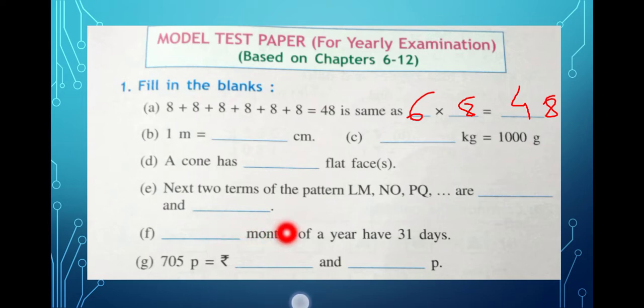Okay. How many months have 31 days? This one we have already done very nicely in the chapter time. So 7 months are having 31 days, right? 4 months are having 30 days. If you have any doubt, you may count it with the help of your hands. And 1 month is having 28 or 29 days, that is February. Now 705 paisa will be how much? It will be 7 rupees and 5 paisa.